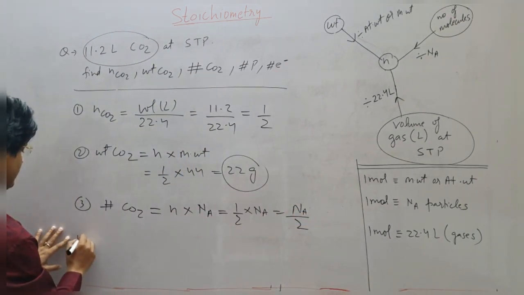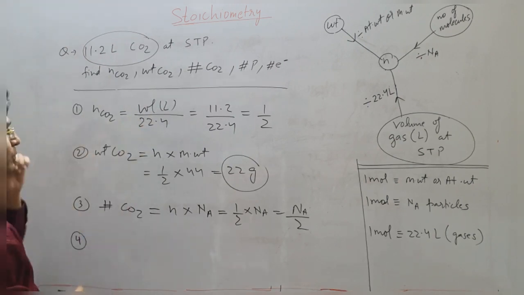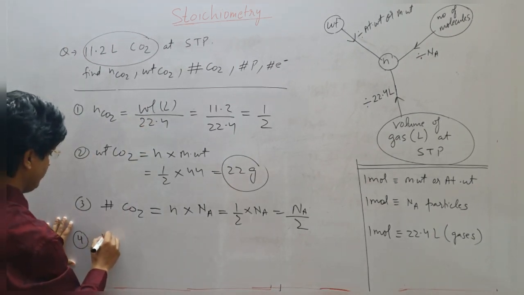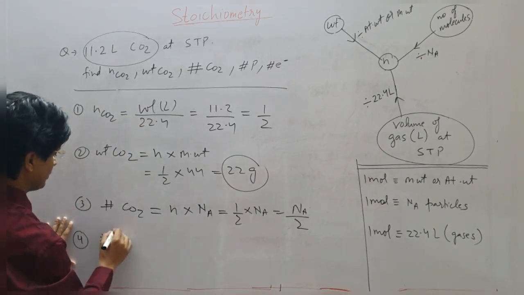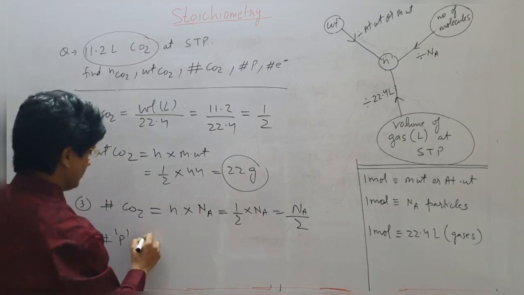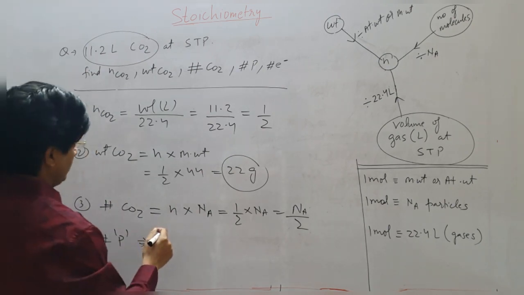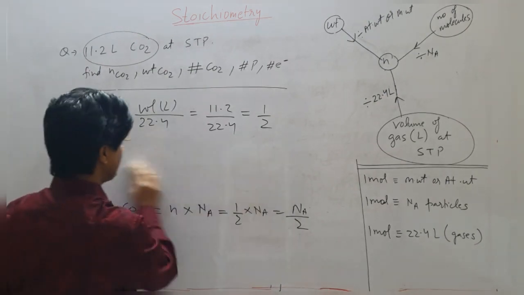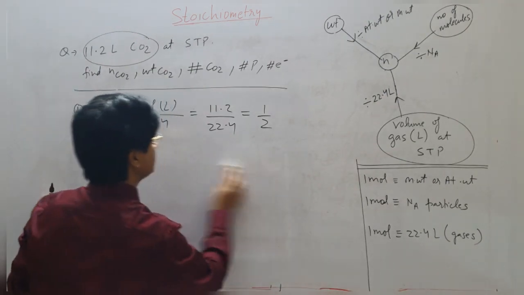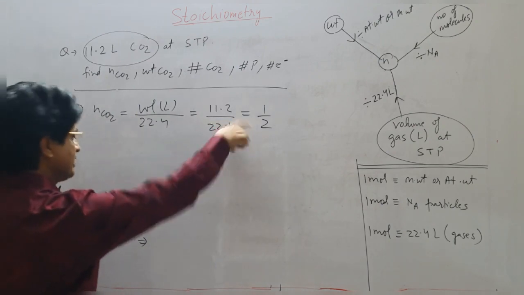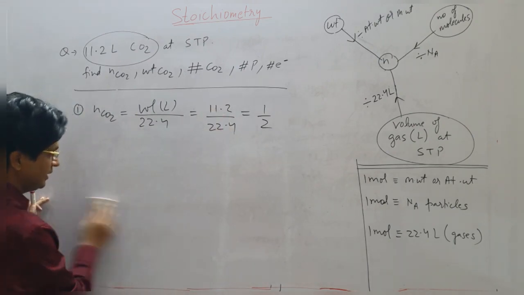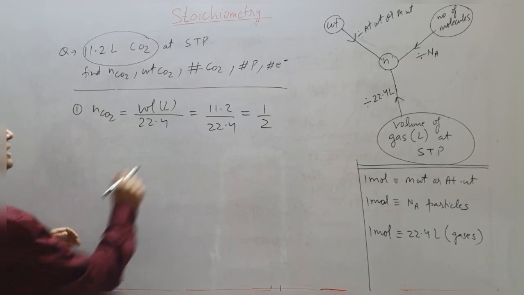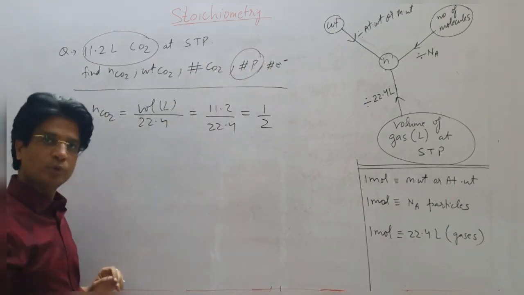The next question is basically number of protons. Now let's see how we can solve that. I hope this part is clear. So I know number of moles is half, right? So now let's calculate number of protons.